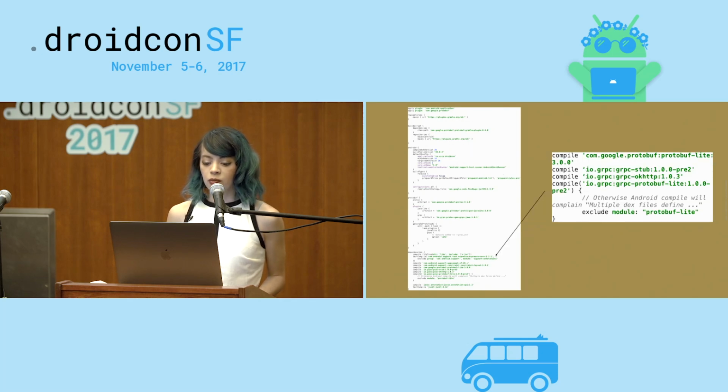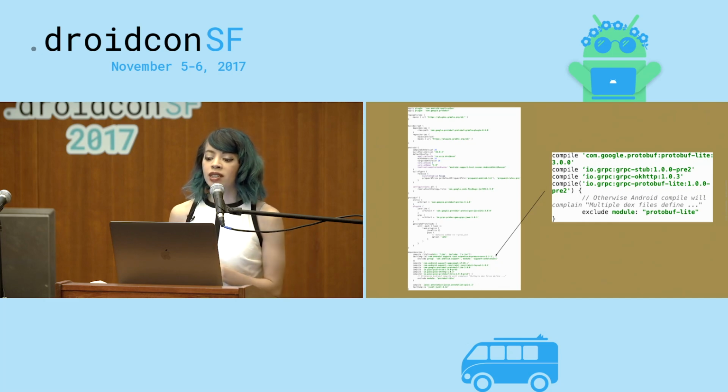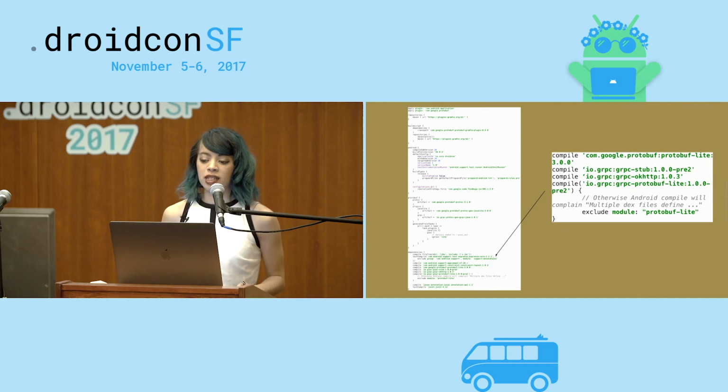All right, next, we are going to be adding some new dependencies for Protobuf and for gRPC. The first one is the Protobuf Lite dependency. So what this means is, like I mentioned before, even though we're using Java for protobufs, there are different code generation libraries that we can use for it. The default one is called Java, but there is one called Lite, which is specifically designed for Android applications. There's some changes, but the major one is that it's just less code, it's more compact, so it doesn't take up as much space in your APK. And it also just kind of looks more Android-y. The patterns are something that look more like what you would use as an Android developer.